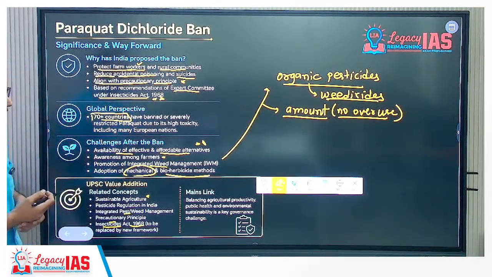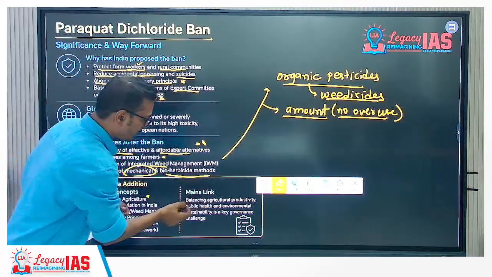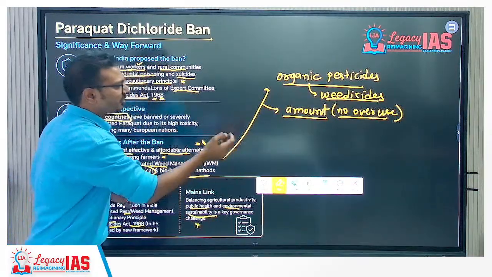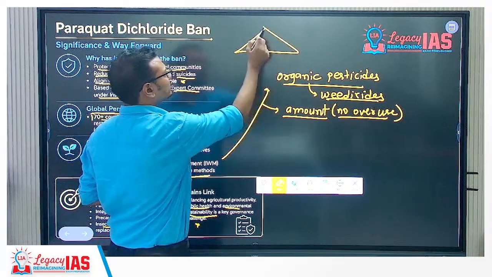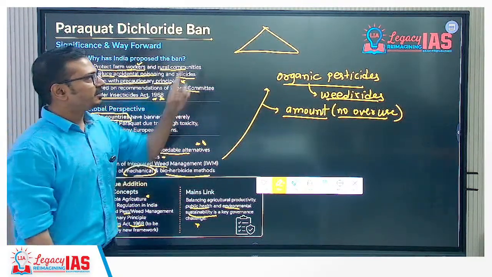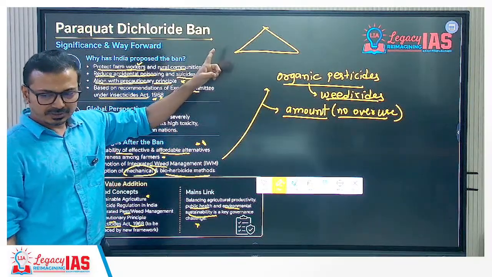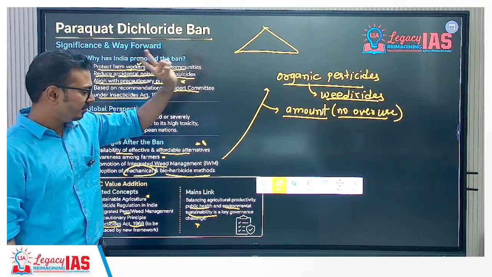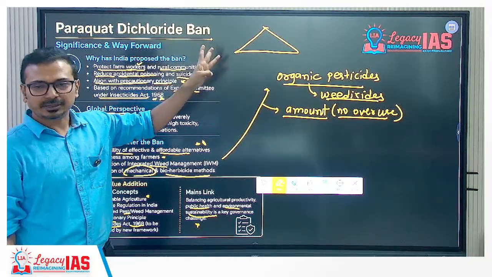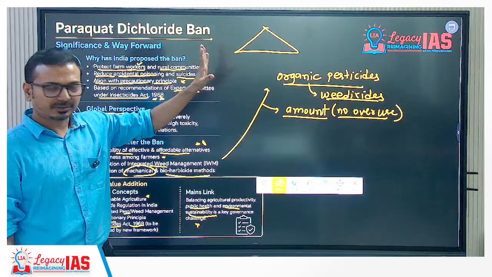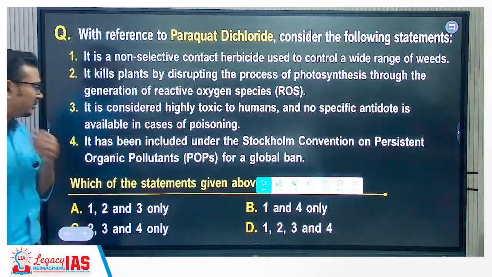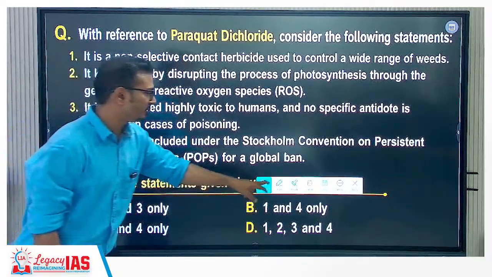In the mains examination, balancing agriculture productivity, public health and environmental sustainability: three things. Draw this in your answer, you'll get good marks. Okay, now let's try to solve the answer to this one. What should be the answer to this?